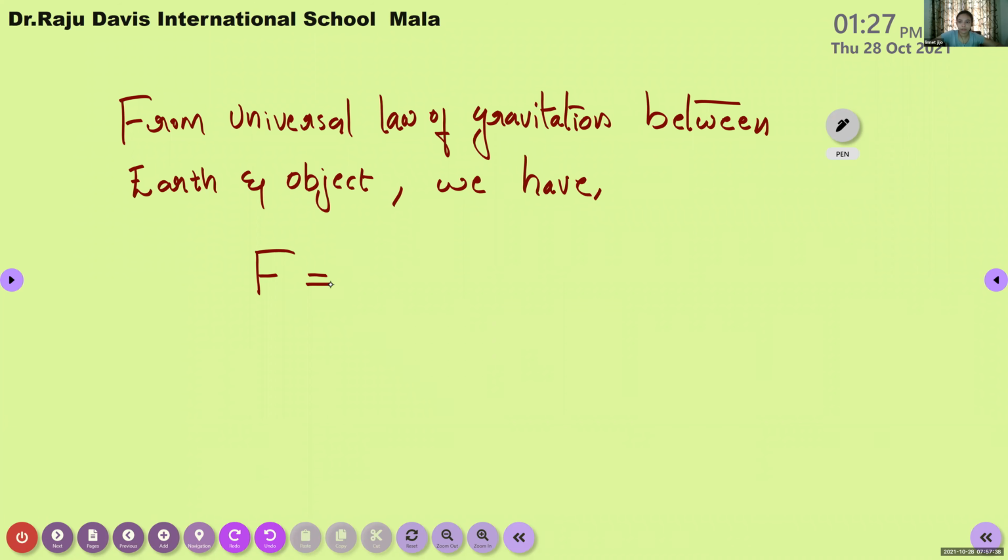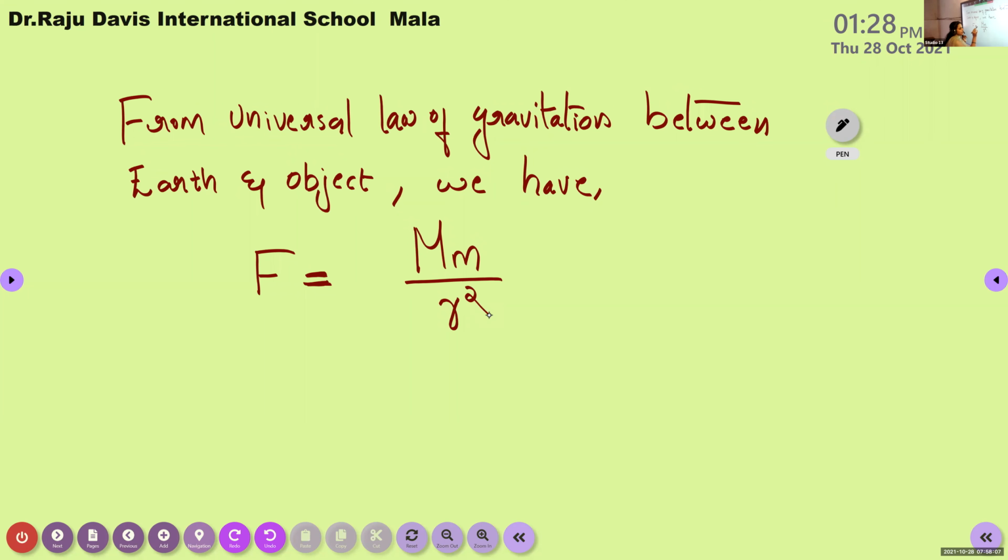M into capital M into. But instead of proportionality sign, here we are using a constant. What is that? Yes, it's right. Capital M into small m divided by r square. This is the gravitational force of attraction between earth and object.